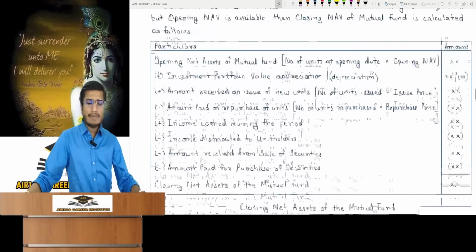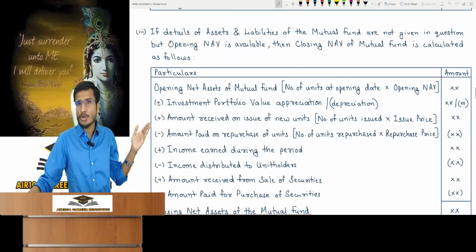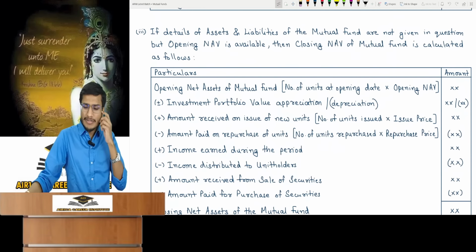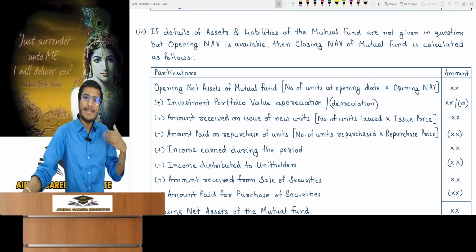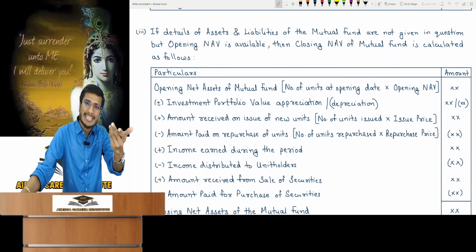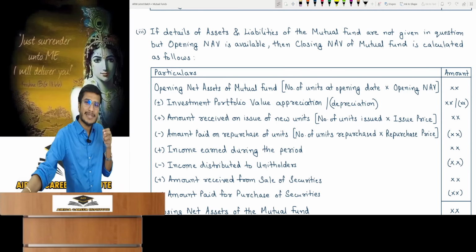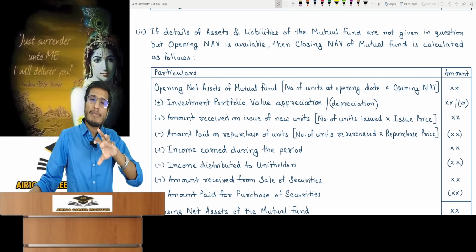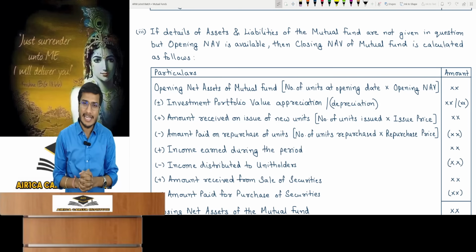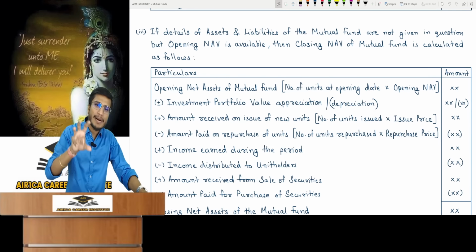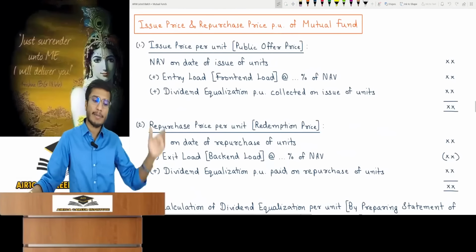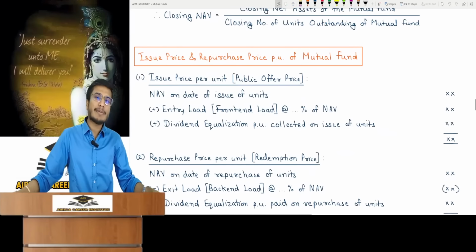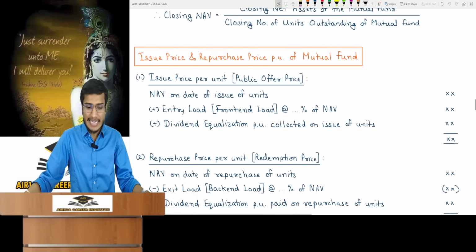Now you might say, sir, when you were explaining these changes, you were talking about issue price and repurchase price for the units being issued and repurchased. Issue and repurchase prices will be that day's NAV. As you know, a mutual fund issues new units at NAV, and it also repurchases them directly at NAV. It does it at NAV, but sometimes adjustments are made to it. The issue price and repurchase price can sometimes be different. I will teach you how to calculate this per unit of a mutual fund. How to calculate the mutual fund's issue and repurchase price.